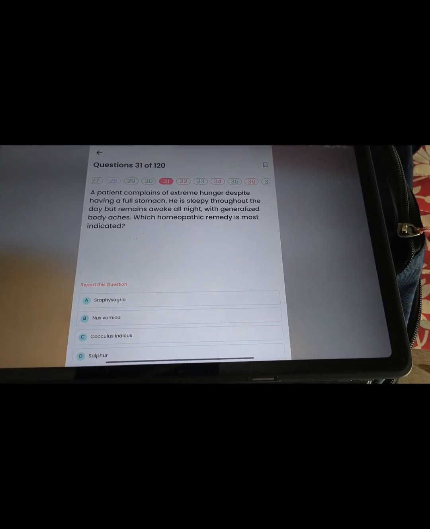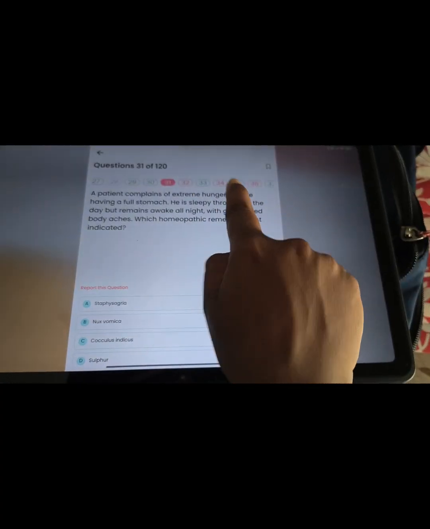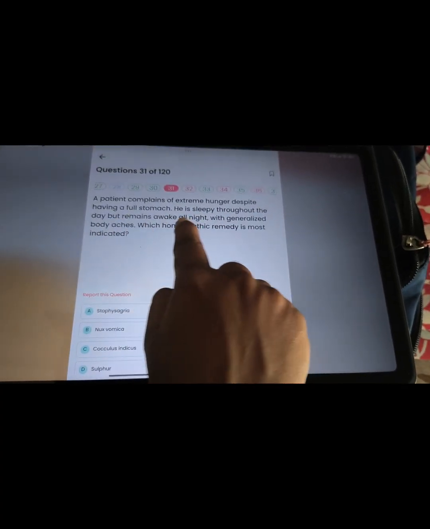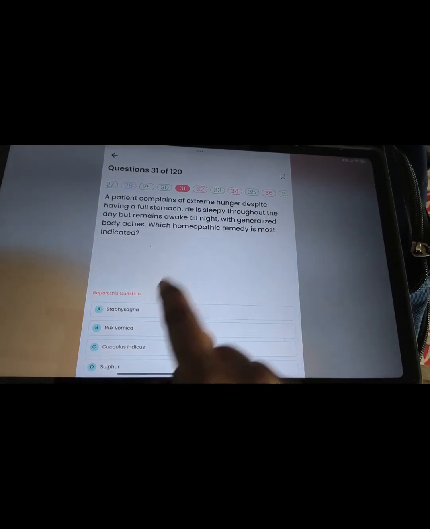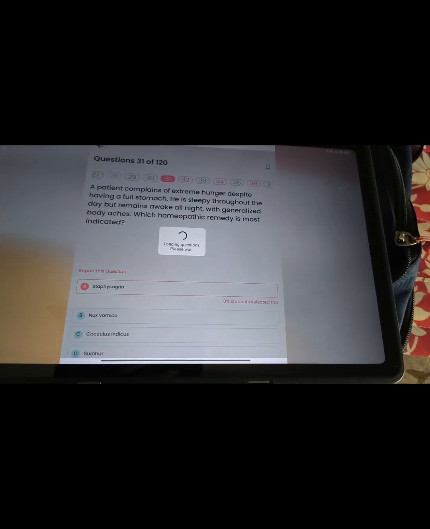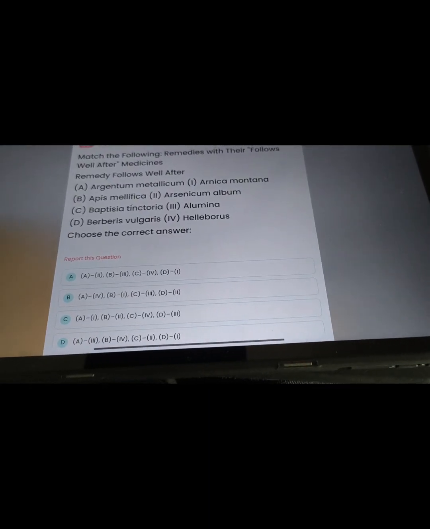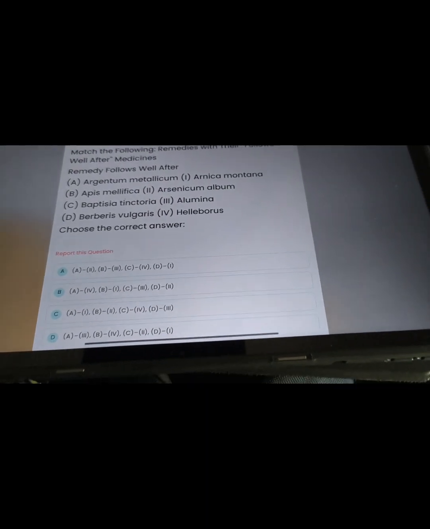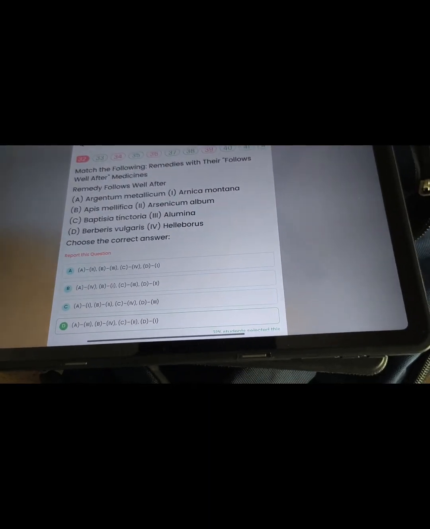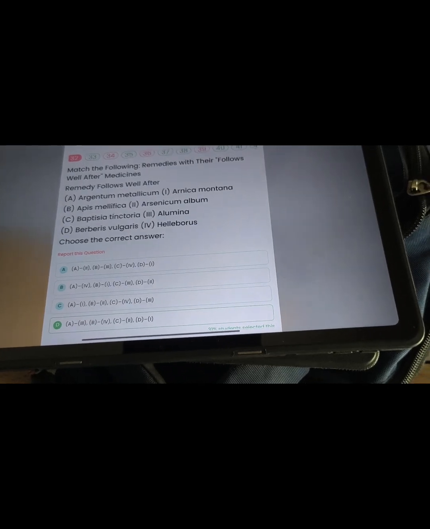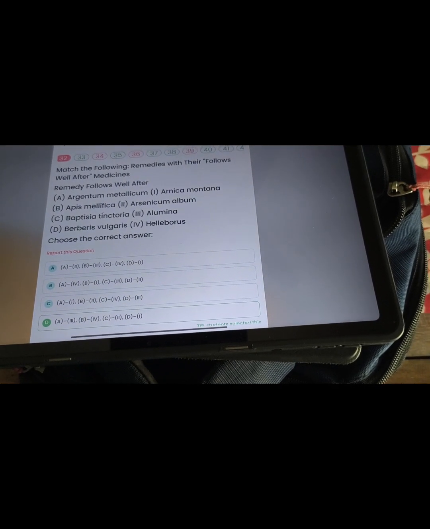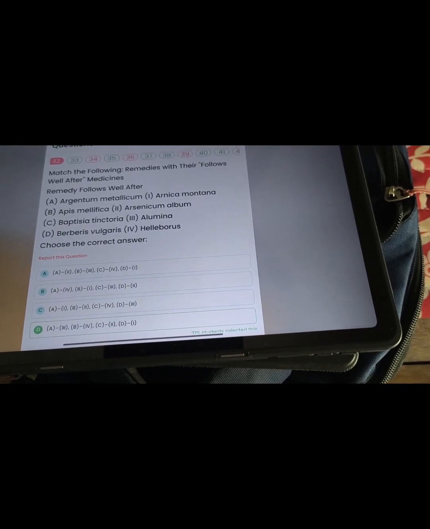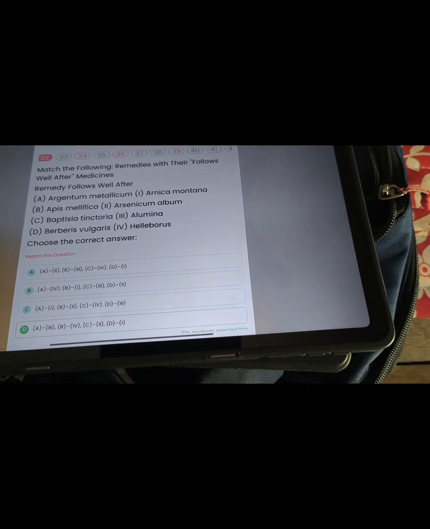There will be full of stomach but extreme hunger, sleepy throughout the day but remains awake all night. Body ache there is. The most indicated remedy is Tapisagram. So remedy that follows well after arsenonitricum metallicum, we go for arsenonitricum, alumina, then Apis ca helleborus, Baptisia का arsenic, then Berberis vulgaris ka arnica.